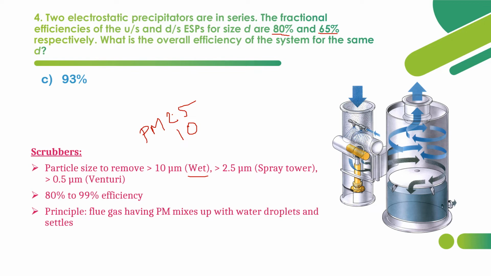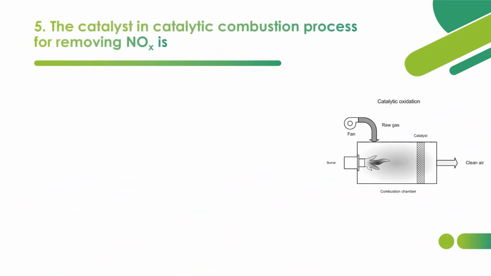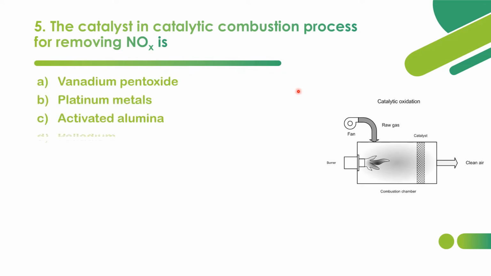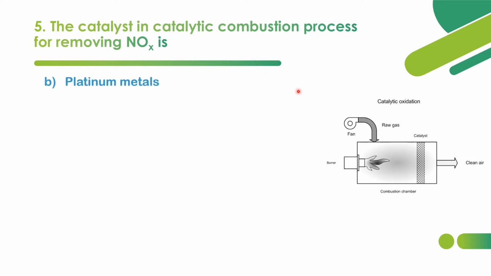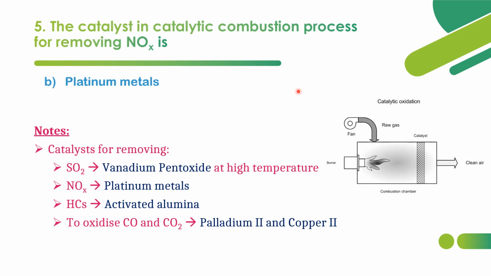Now we shall move on to fifth question. The catalyst in catalytic combustion process for removing oxides of nitrogen is option A vanadium pentoxide, option B platinum metals, option C activated alumina, option D palladium. So what is that catalyst in catalytic combustion process for removing NOx, or we can say oxides of nitrogen? For removing oxides of nitrogen, we are using platinum metals as the catalyst in catalytic combustion process.